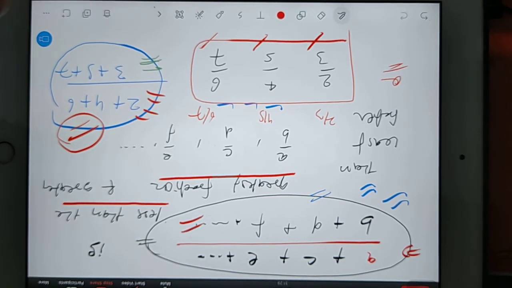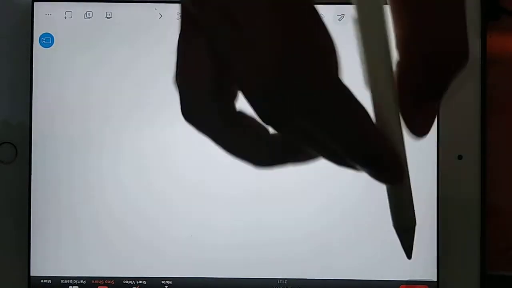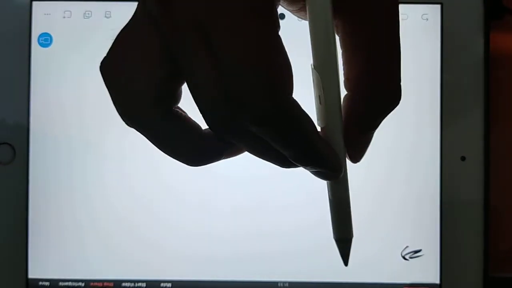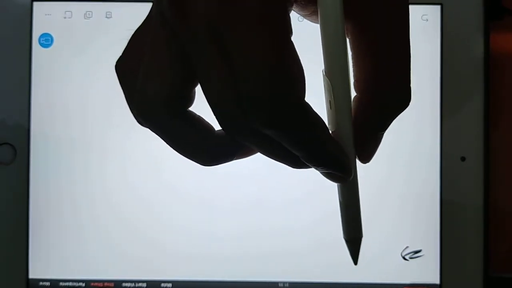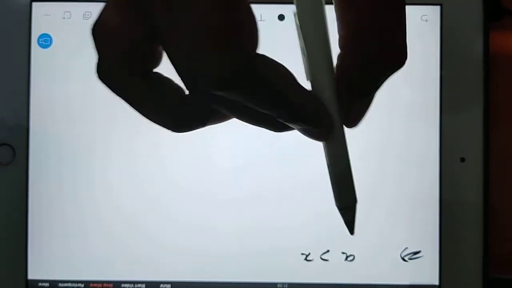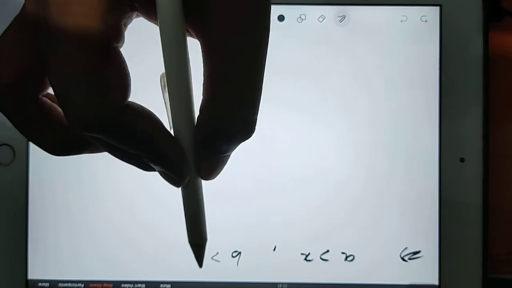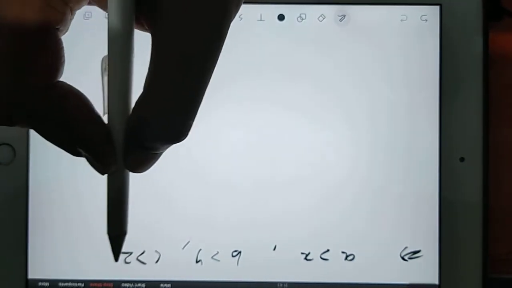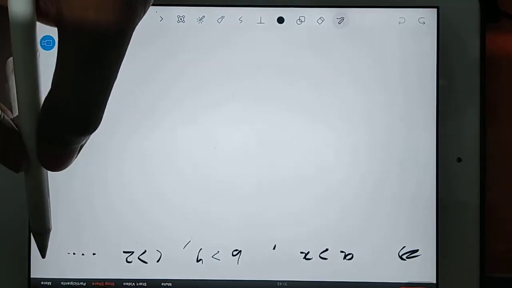Okay, I'll change the page now. Suppose another trick. Suppose we are comparing some numbers. Suppose I am saying that any number A is more than X and any number B is more than Y, any number C is more than Z, and we can consider similarly.